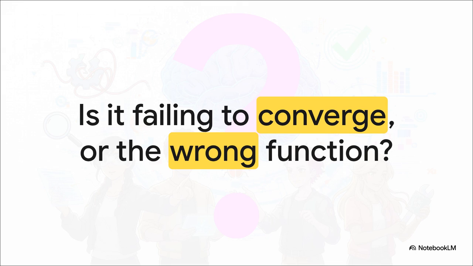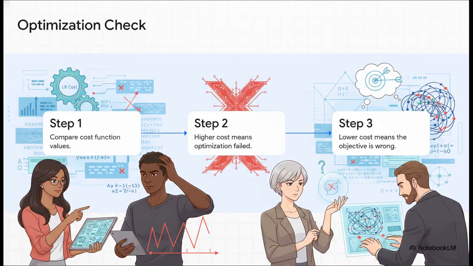You really want to ship your logistic regression, but you have to stop and ask, is your gradient descent just totally failing to converge on the right answer? Or is your mathematical cost function just fundamentally bad to begin with? Here's exactly how you systematically answer that. First, take the cost function your logistic regression is trying to maximize and compute it using both its own parameters and the parameters found by that successful SVM.